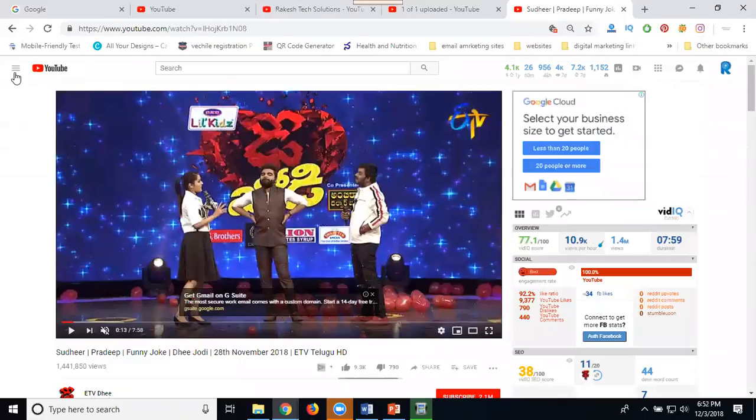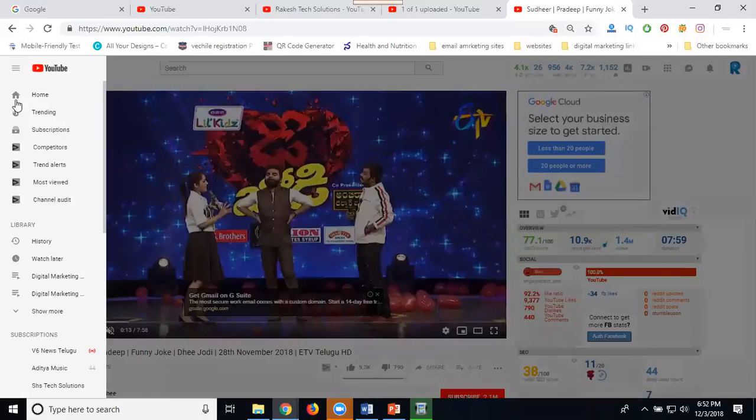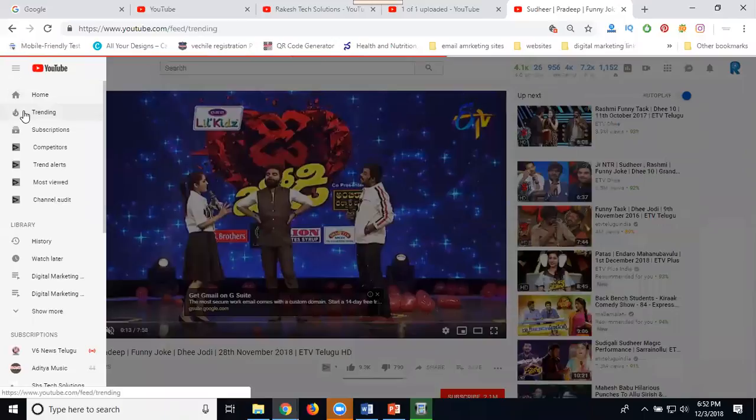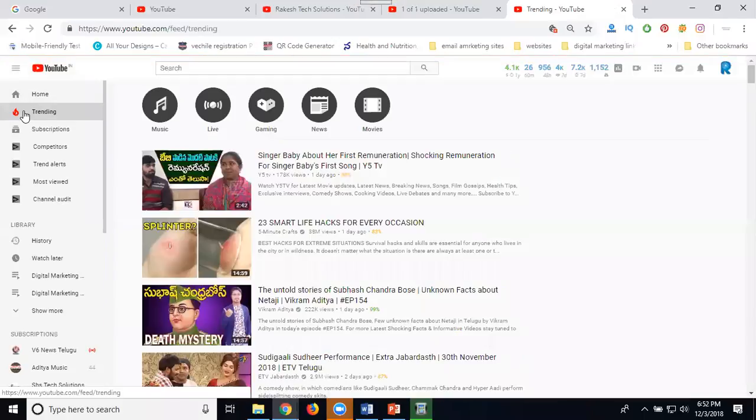So coming to YouTube, any kind of trending video will show ads in four ways. One is overlay ad, display ad, and sponsor cards. Sponsor cards are not regular. When YouTube gets more ads, they come as sponsor cards.